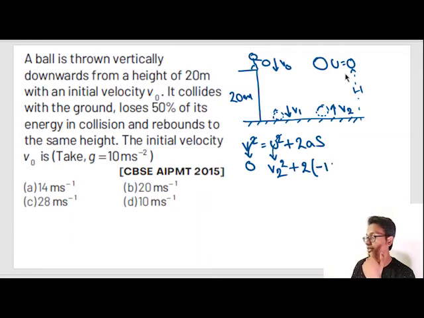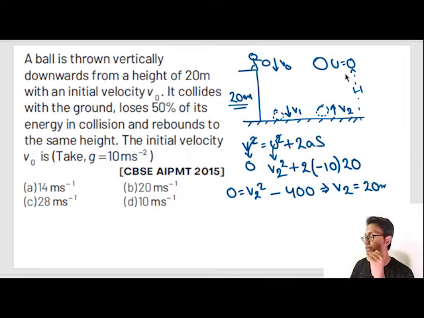Acceleration is minus 10, because velocity and acceleration are acting in opposite direction, and g is the magnitude of this acceleration, and s is given in the question as 20 meters. So let's find out. 0 is equals to v2 square minus 20 into 20, minus 400. Or if we solve this, v2 is equals to under root of 400, which becomes 20 meter per second. So v2 came to be as 20 meter per second.